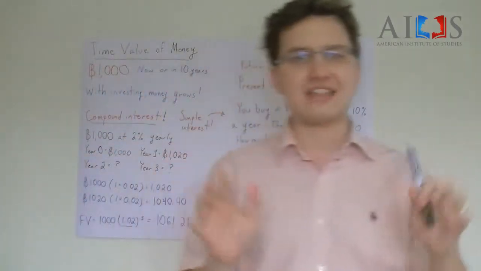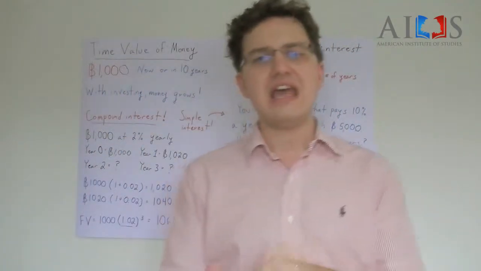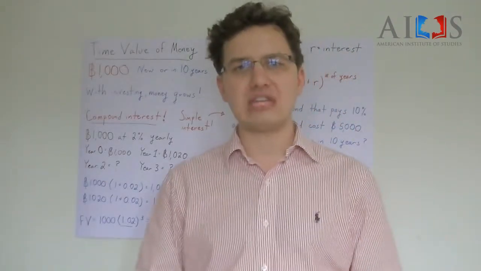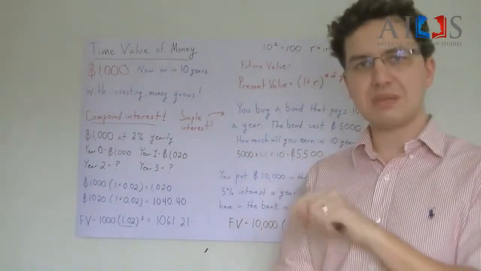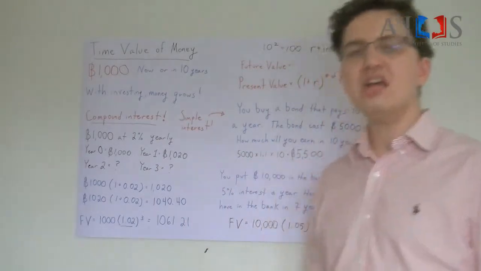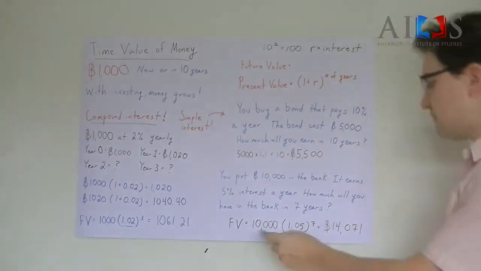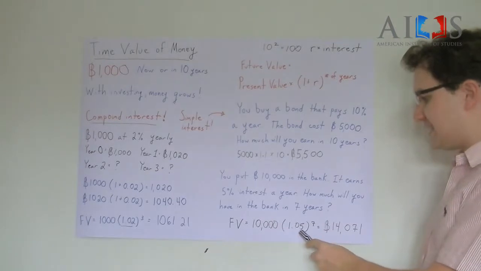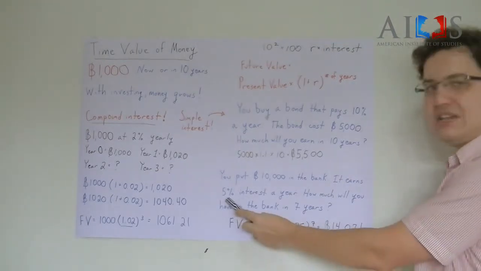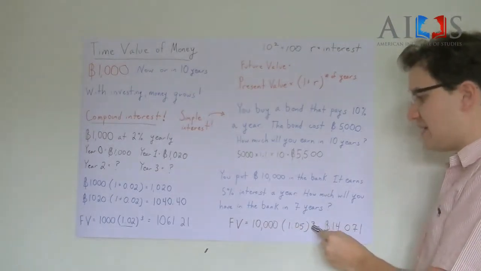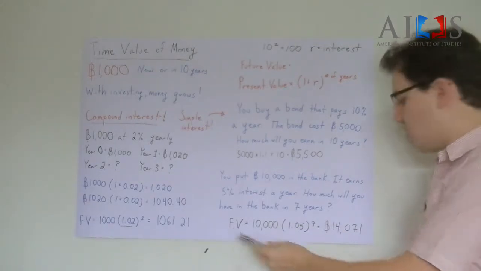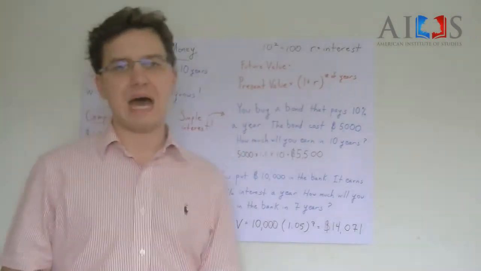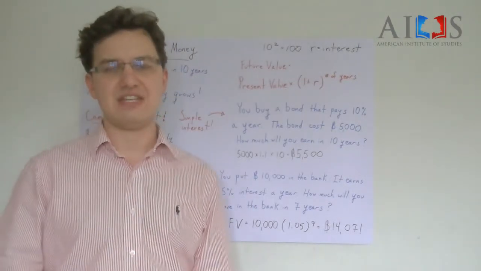Alright, well the math is too difficult to do in your head, and it's too much work to compound the interest on a calculator, just having to do multiplication again and again and again. Let's use our formula. So 10,000 times 1.05, 1 plus the interest, to the power of 7 will give you the future value, which is 14,071 baht. That's how much you'll have in 7 years.